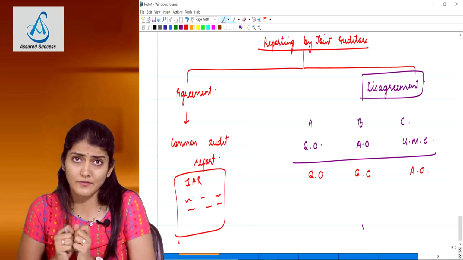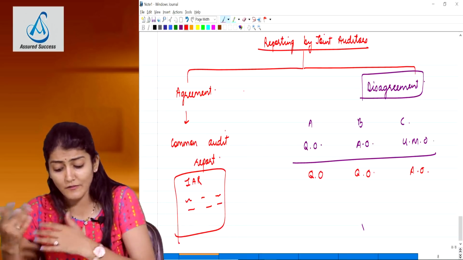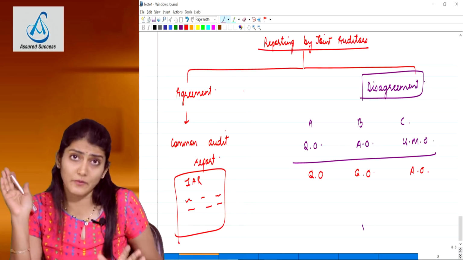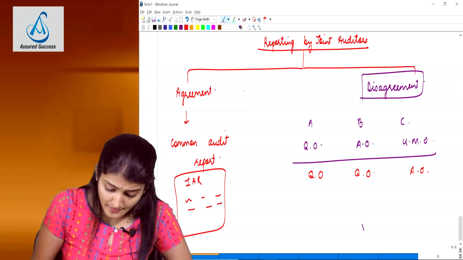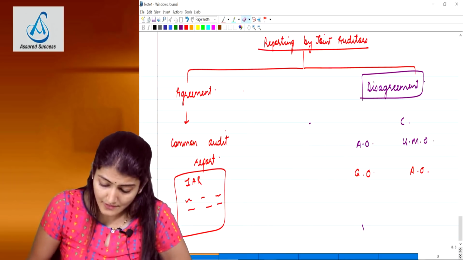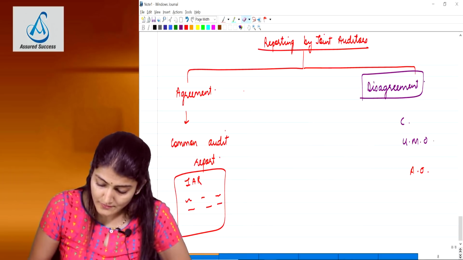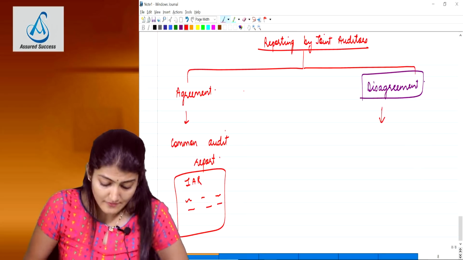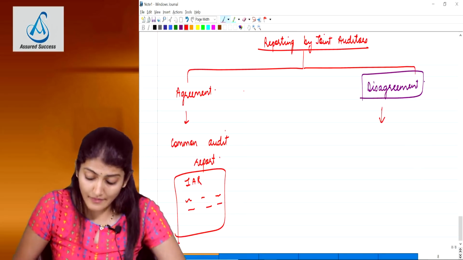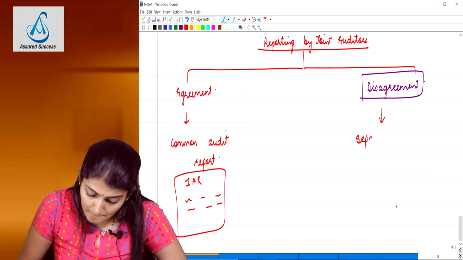Different possibilities. So now there is a disagreement. So the standard says that in case of a disagreement amongst the joint auditors regarding the audit opinion to be expressed, the joint auditors having a different opinion, they can issue a separate audit report.